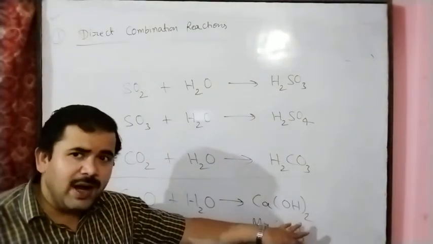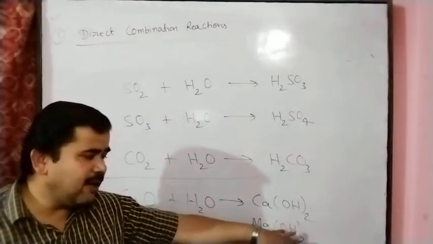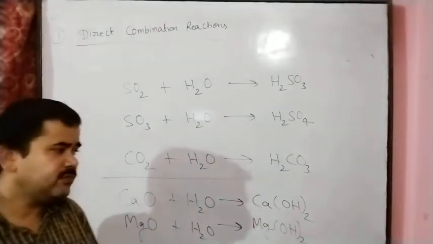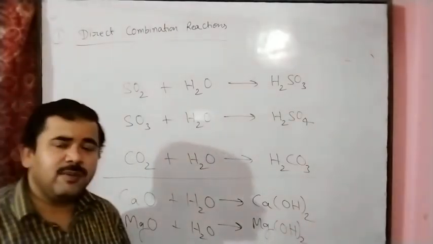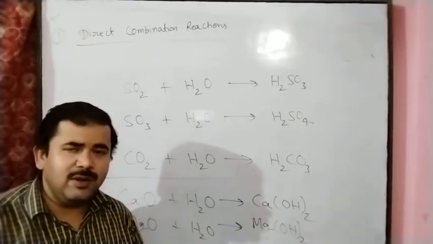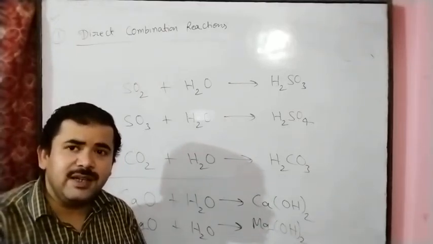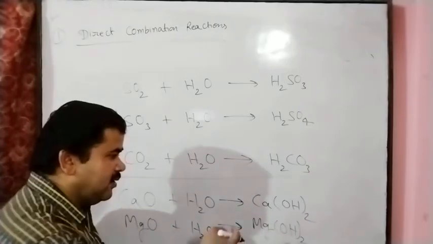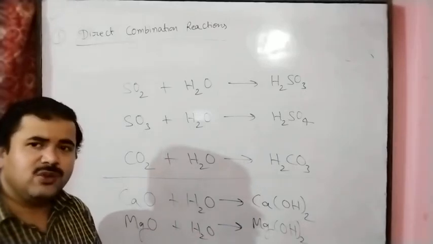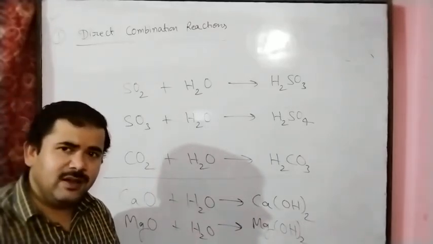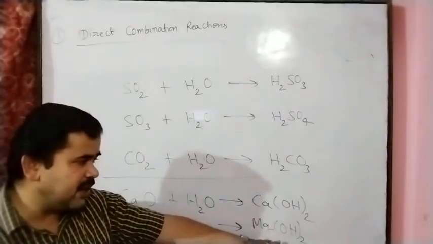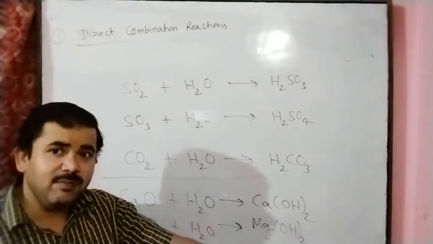It is a very mild base, and it is used as an antacid. If we feel acidity from overeating, we take a little amount of magnesium hydroxide. It neutralizes the acidic substance, because magnesium hydroxide is a basic substance, a mild base.